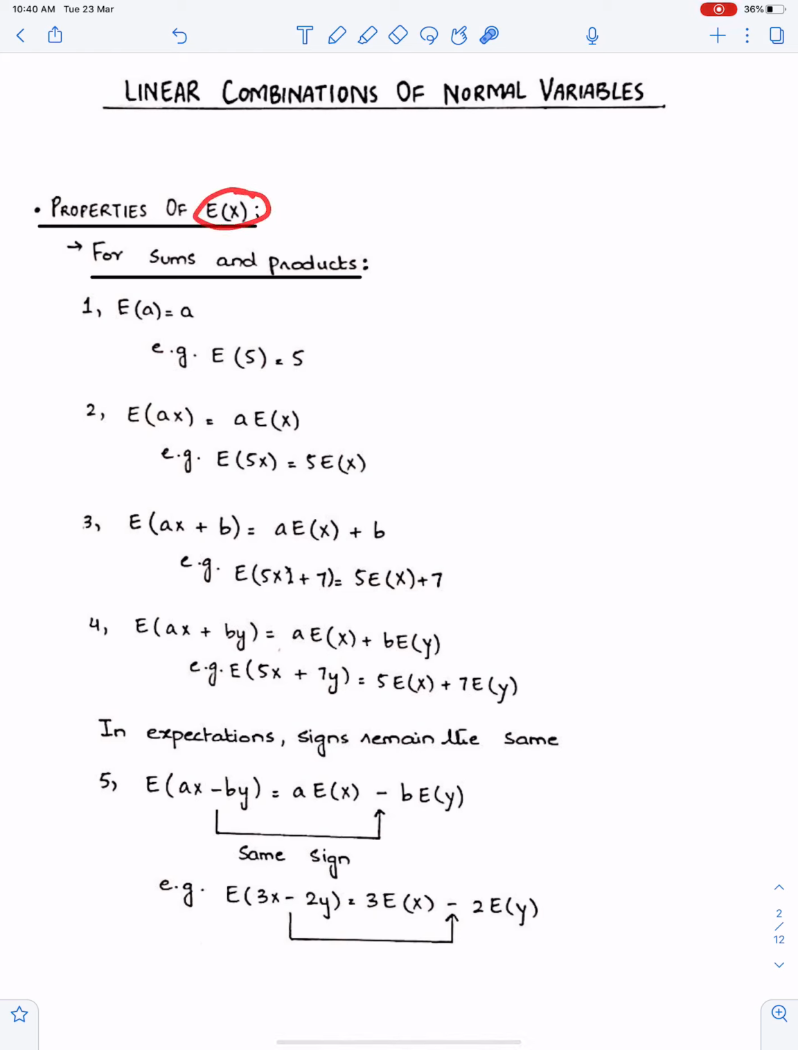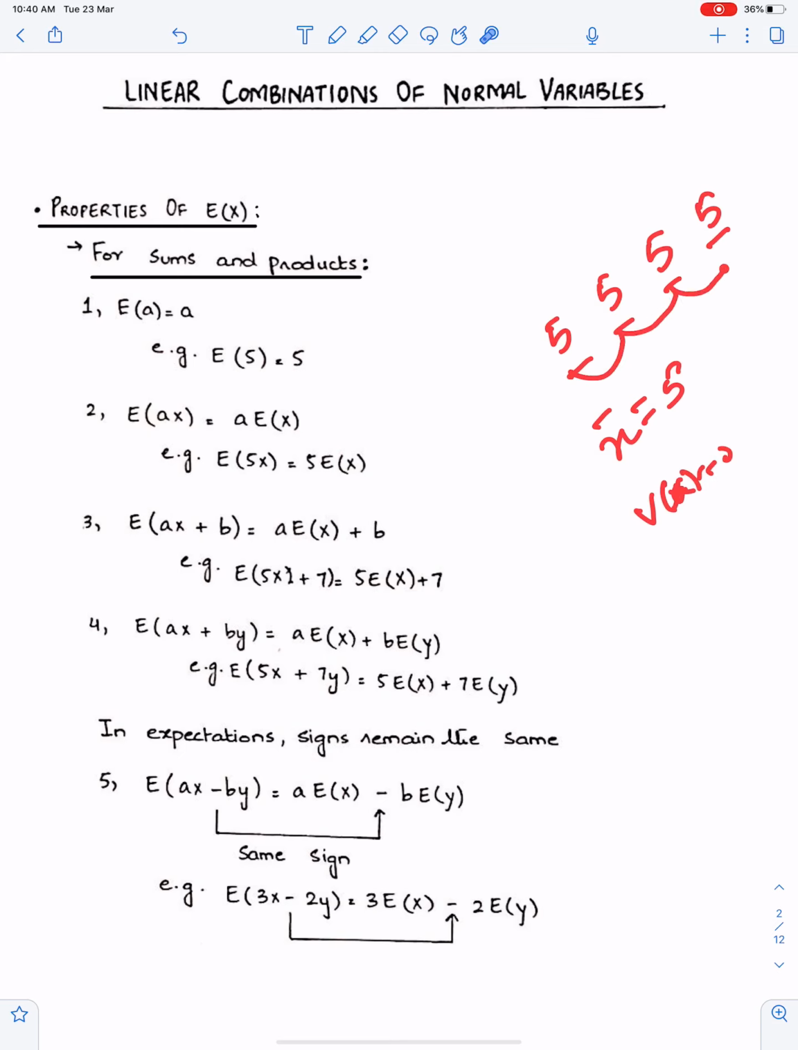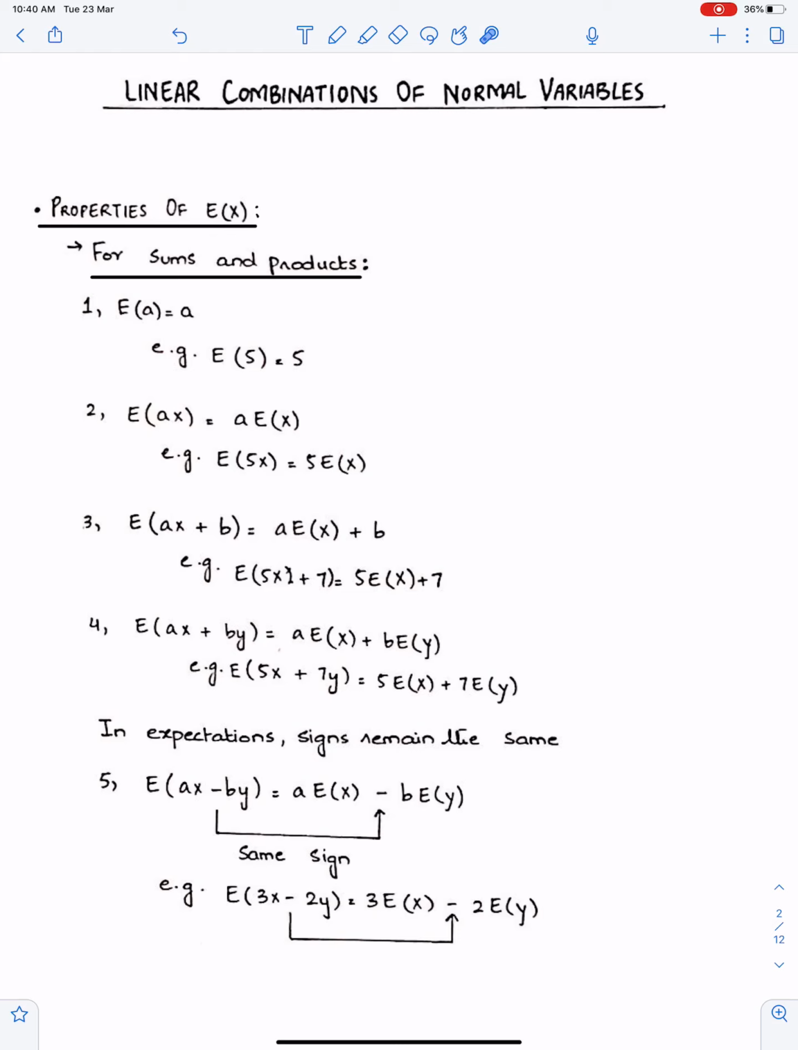Properties of expectation for sums and products for both. Number one, expectation of a constant is always a constant, meaning if we have four observations and each observation is the same, like 5, then their mean will be 5 and their variance will be 0, because there is no variation of the observations from their mean. So the mean of a constant is always constant. This means the mean of 5 is always 5. This is the property and this is the example.